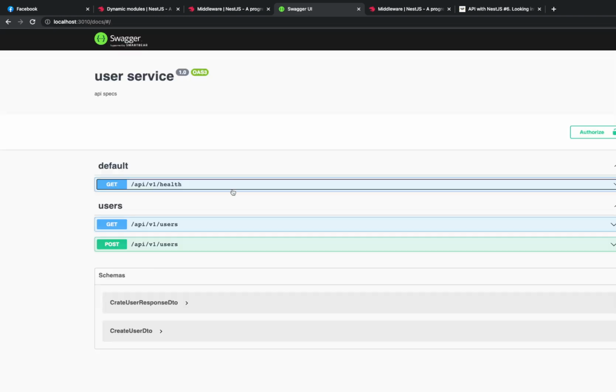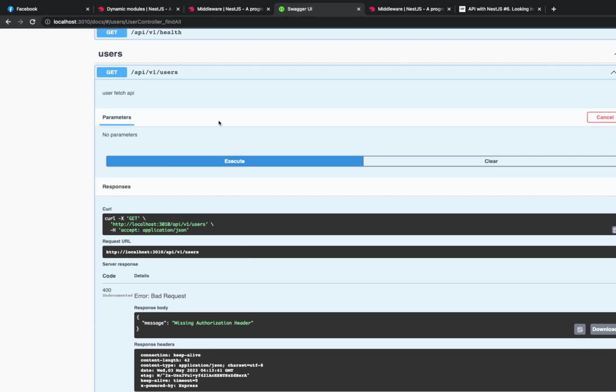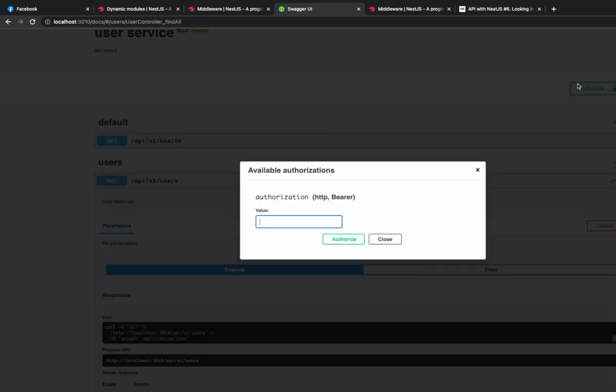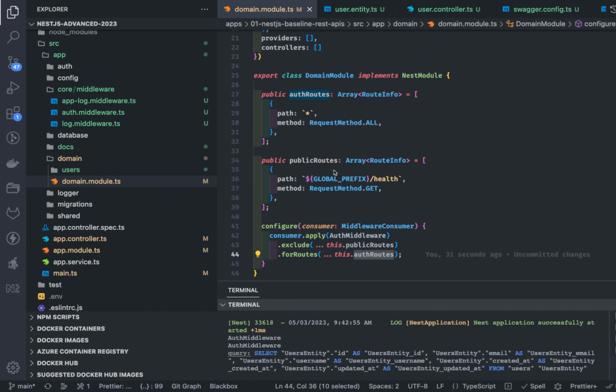So it is not checking the authorization header, but here we are using the middleware, right? Now if I pass some garbage, then it should not be able to pass, because here I'm passing the authorization bearer token, and that is validating, that is passing through our middleware, right? So this is how you can create a middleware, and you can protect or exclude the public routes from the middleware.